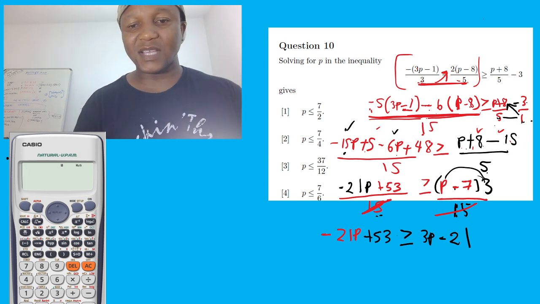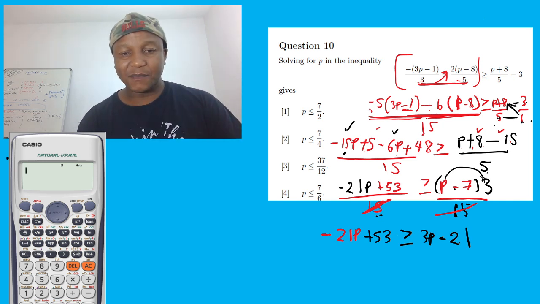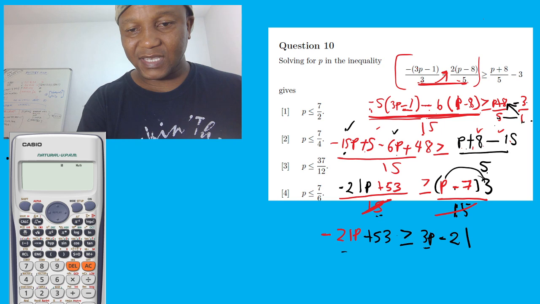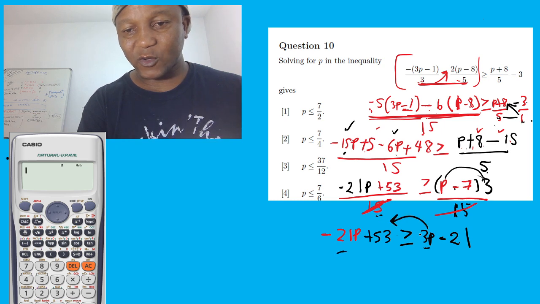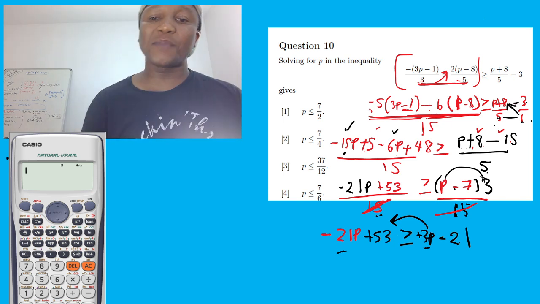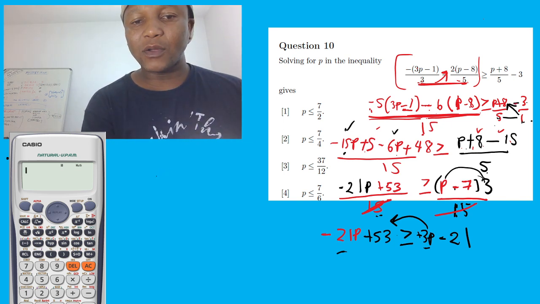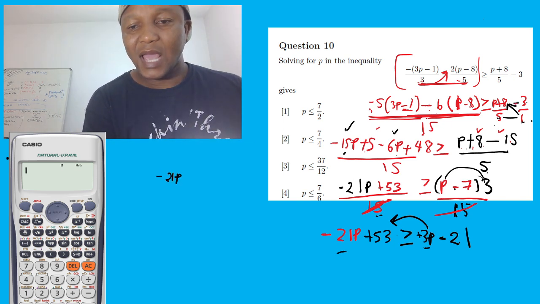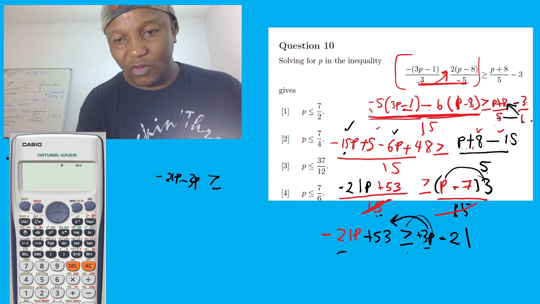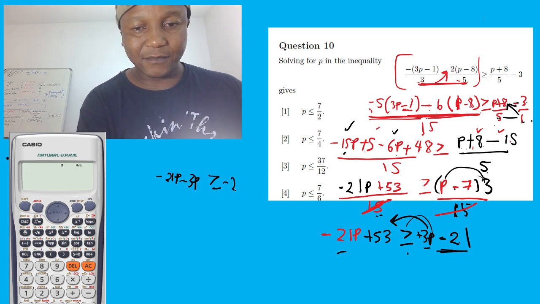So I can simply say, look, these and these are like terms, which means this is going to jump over the equal sign. Remember, this is positive, even if there's no sign, it means positive. When it jumps over the equal sign it becomes negative. So now we have negative 21p, and this becomes negative 3p. Our sign is greater or equal. Now this negative 21p is left on the right hand side.